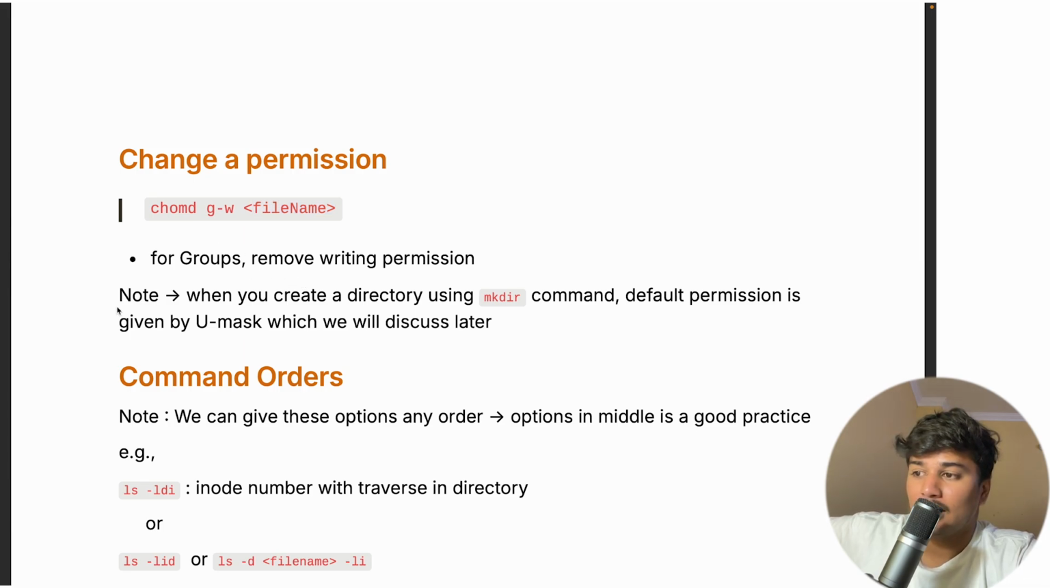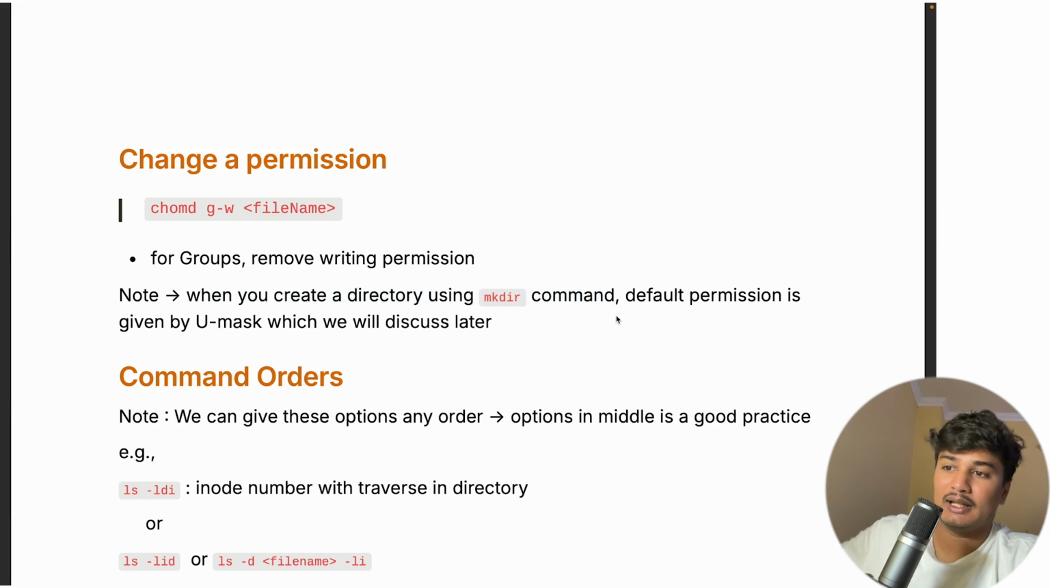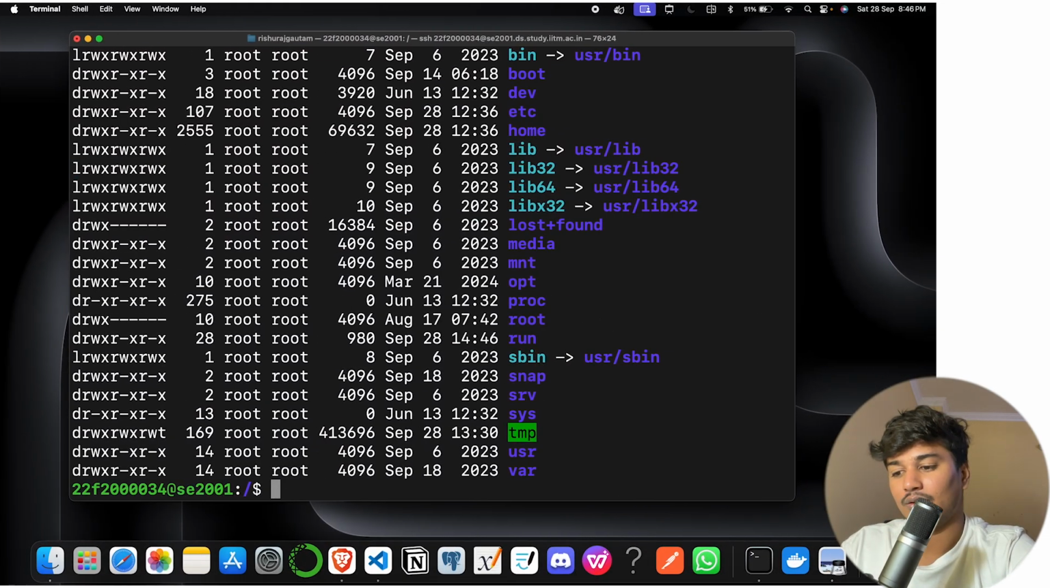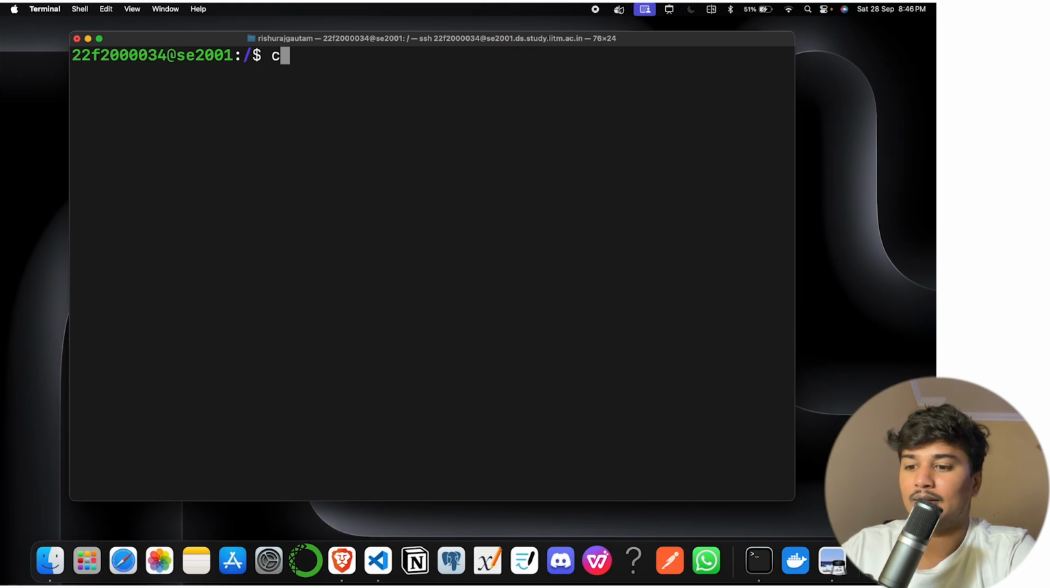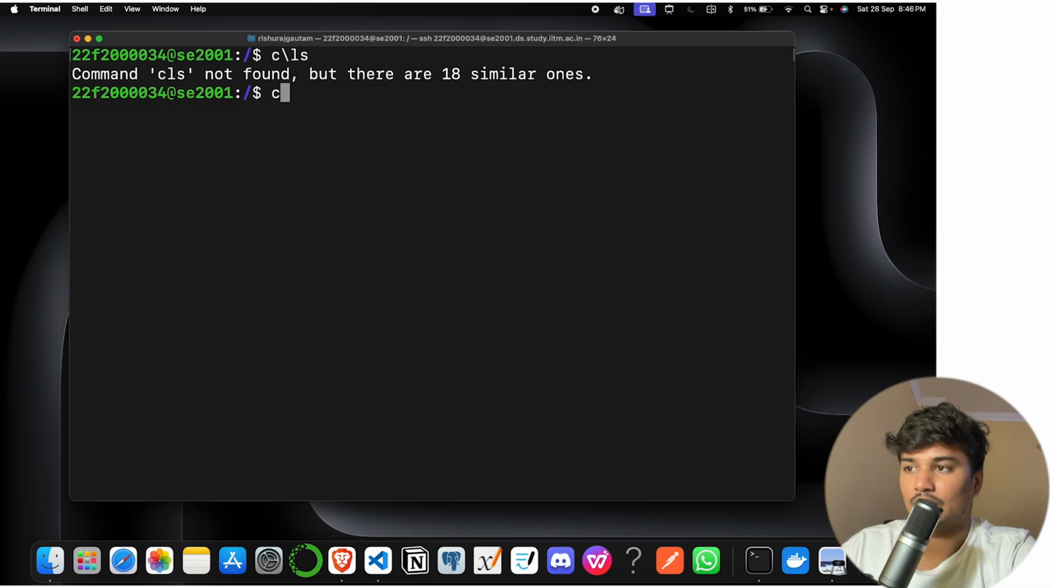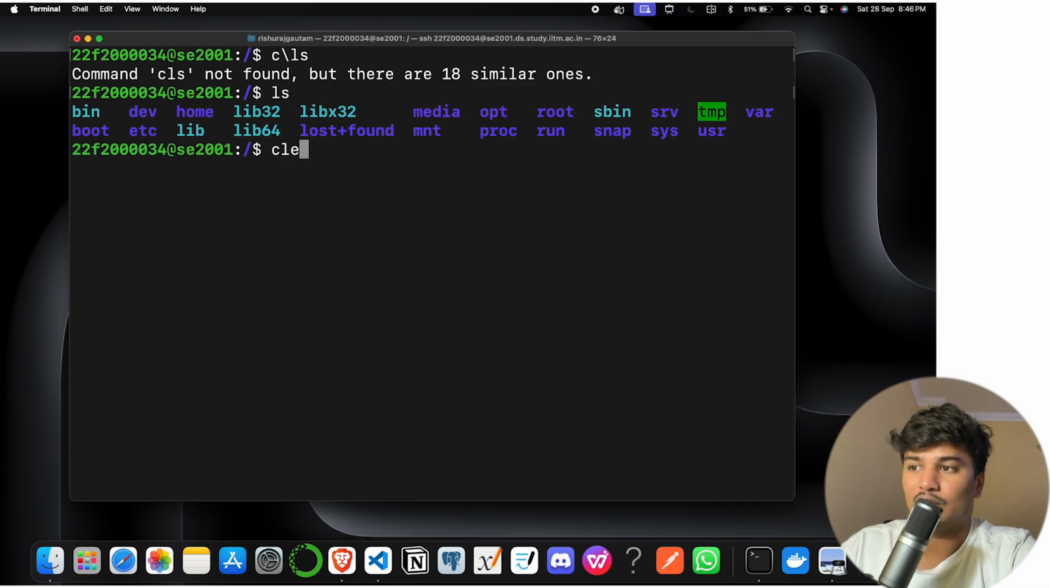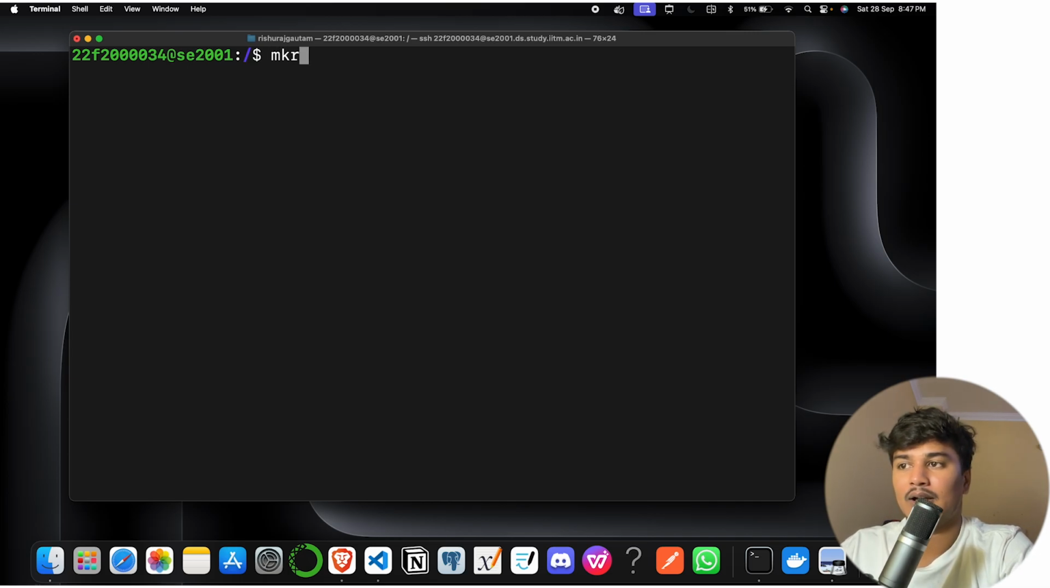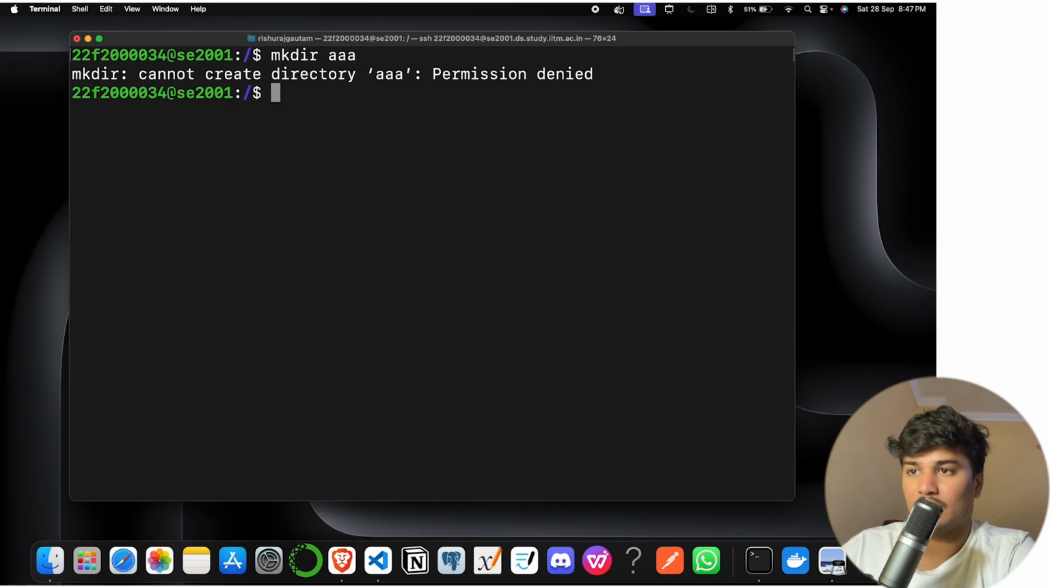Okay? Note that you can create a directory using the make directory command. So mkdir is basically used to create a directory. So let's say I am at the home directory. I will create a directory with mkdir and let's create AAA. Cannot create AAA, permission denied.